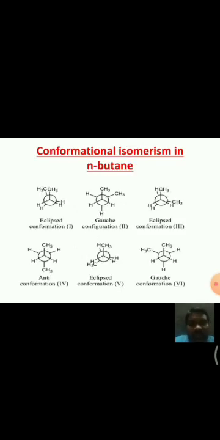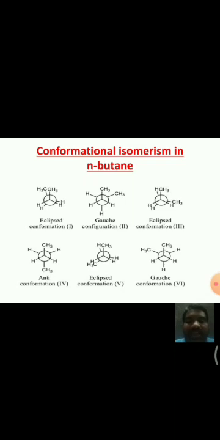And coming to the conformations of N-butane, these are the conformations of N-butane. See here, due to CC bond rotation, we get an infinite number of conformational isomers. But for the restricted rotation, generally we take a 60 degree dihedral angle.